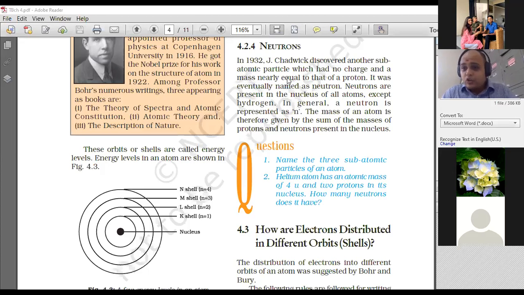Say for example, hydrogen. There are three forms of naturally occurring hydrogen. One is obviously hydrogen, where there is only one proton and one electron, which is in abundance. The second type is deuterium, which has one proton, one neutron, and obviously one electron. So its atomic mass will be 2 units. The normal, abundant one has only 1 unit. U is the mass of the atom.